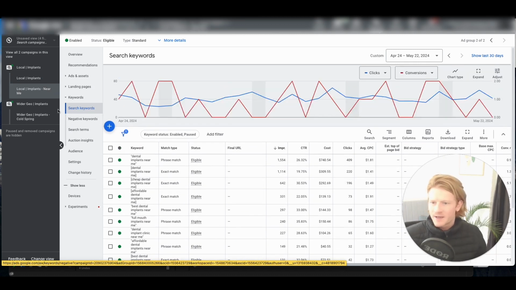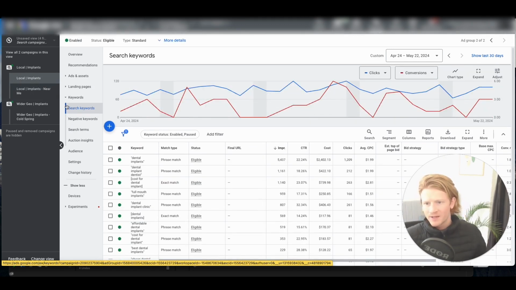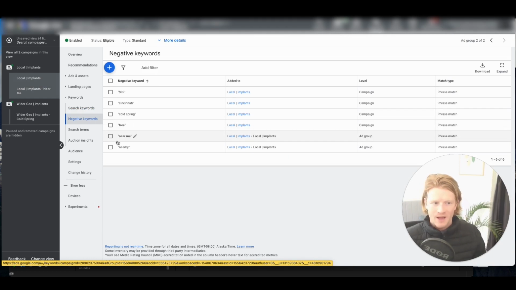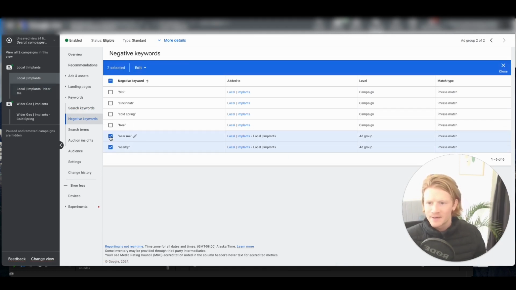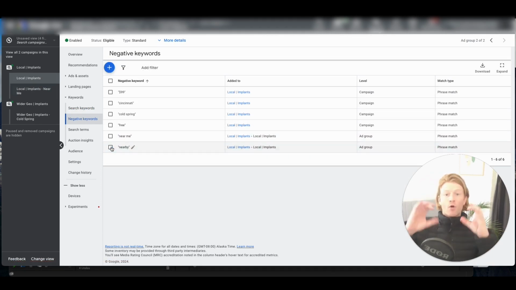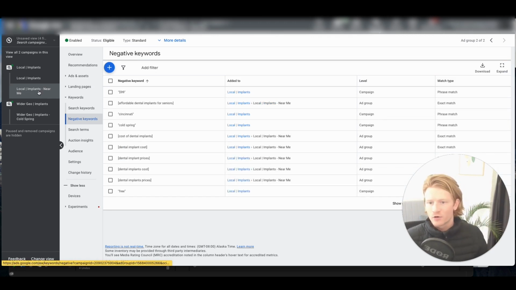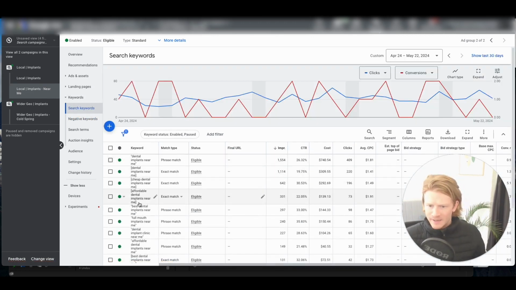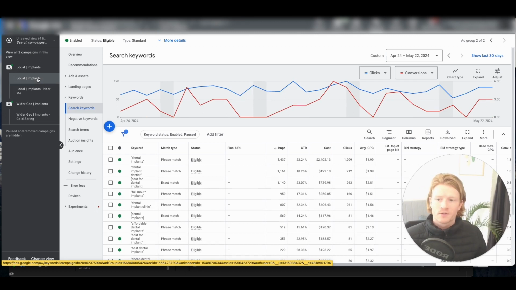Now you'll notice that this other ad group here, local implants, actually has negative keywords applied for near me and nearby. That's just to ensure that there's no overlap between these two ad groups. So all searches containing near me or nearby or whatever will cause the ads to appear from this ad group. All those that don't contain near me or nearby will cause ads to appear from this other ad group. So that's what it ends up looking like in practice.